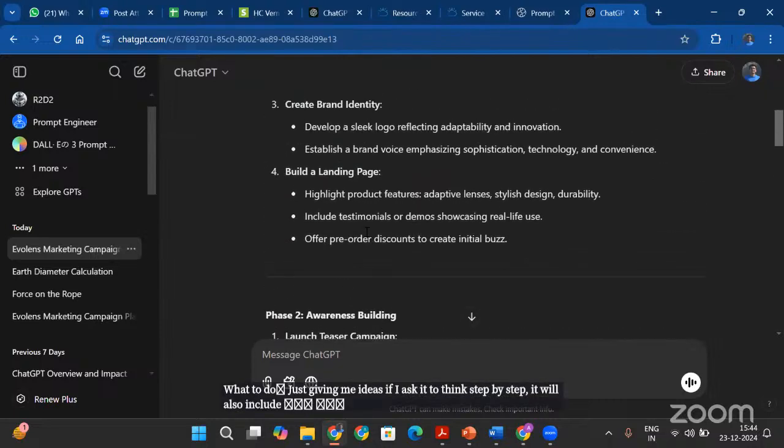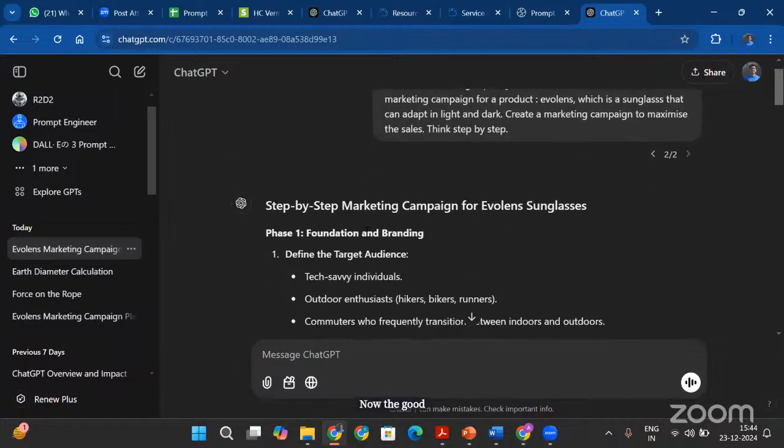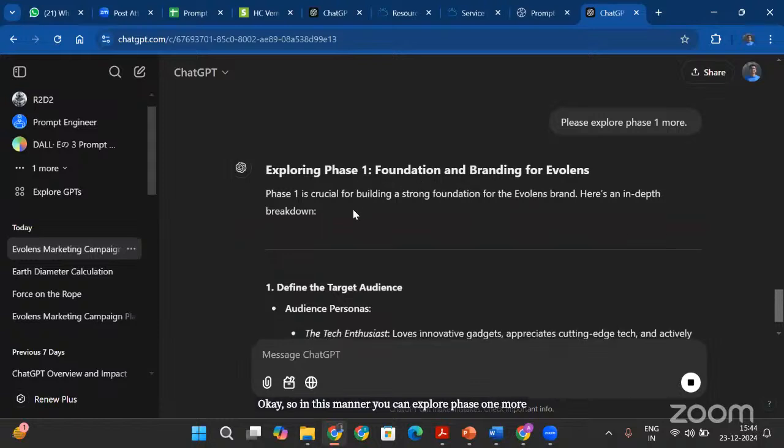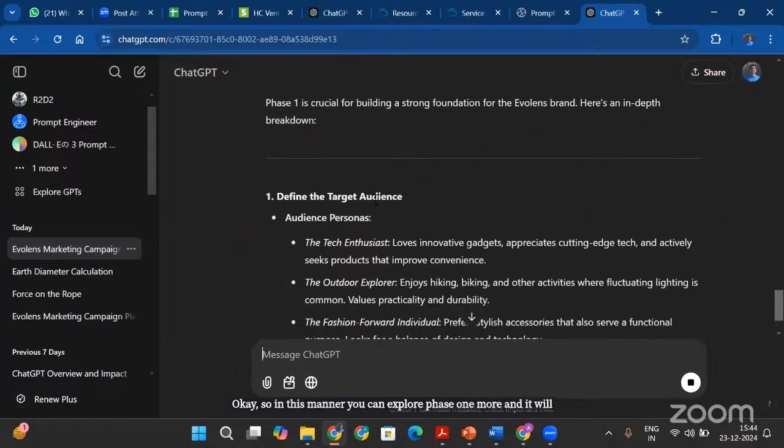Now, the good thing about this is that if I need to understand anything, so let's do phase one, please explore phase one more. In this manner, you can explore phase one more, and it will give you a more step-by-step approach.